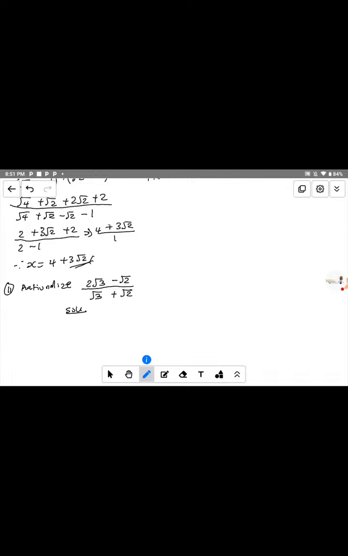Let's see how we solve this question, give it a try. Should I give you this as an assignment? The time is almost 9, and I have something I would love to do. I have a class with my VIP students. So let's make it an assignment. Copy the question down. The question says: rationalize 2 root 3 minus root 2 divided by root 3 plus root 2.